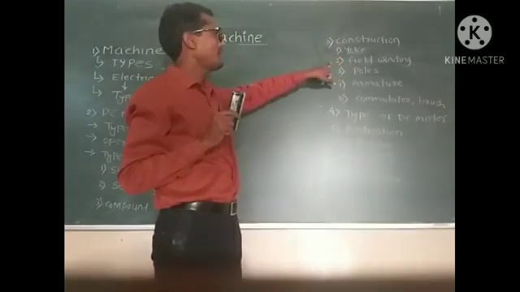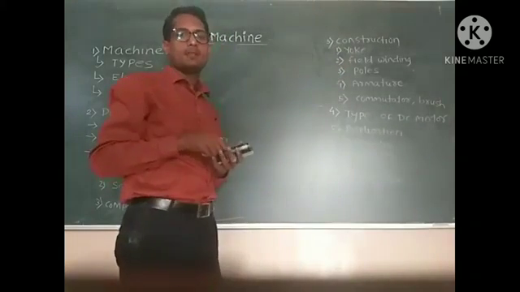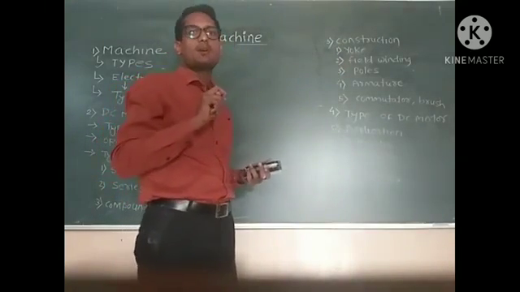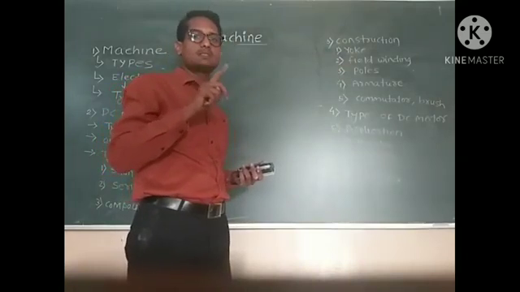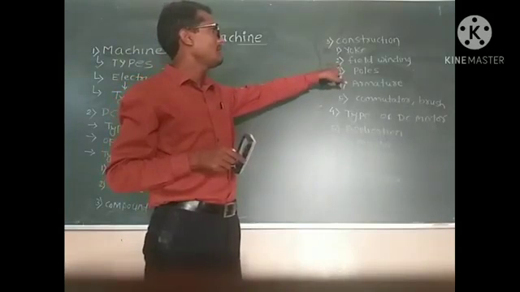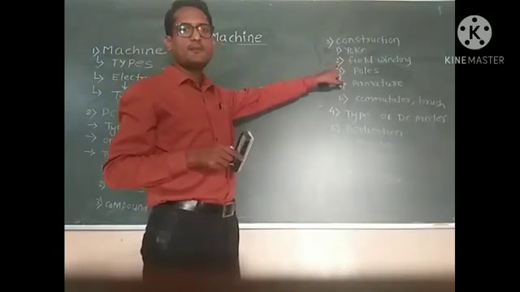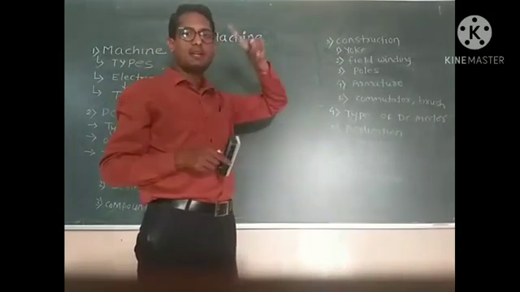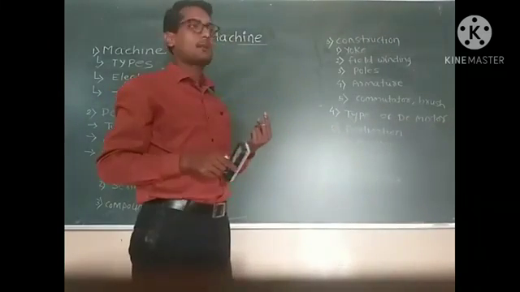Okay. After that, field winding. There are 2 types of winding in the DC machine. First is field winding, second is the armature winding. This field winding produces the magnetic field outside the armature.